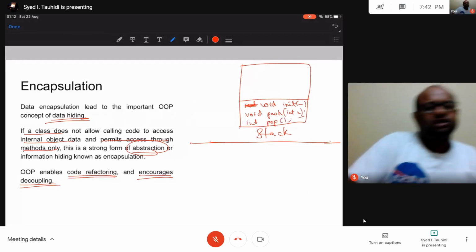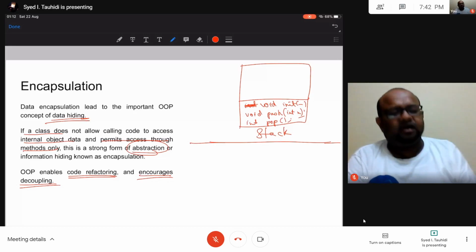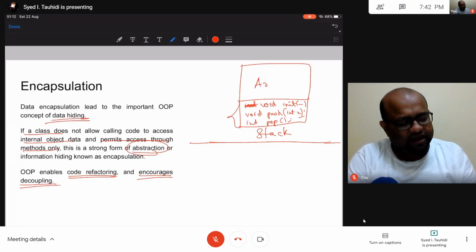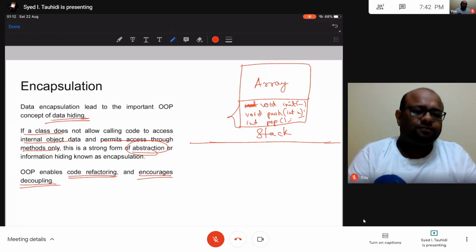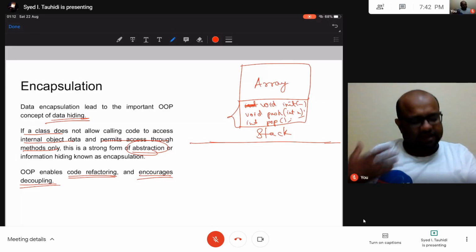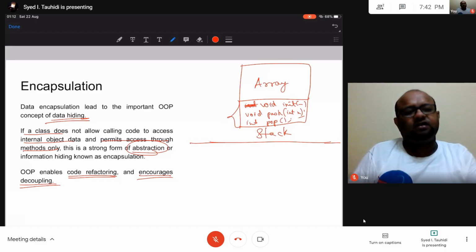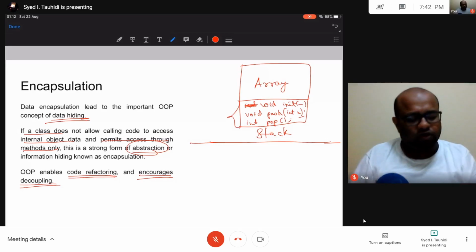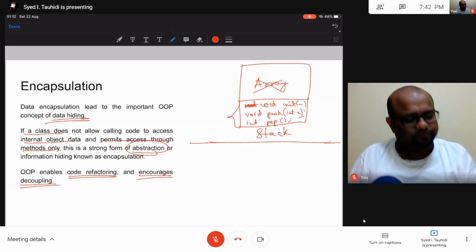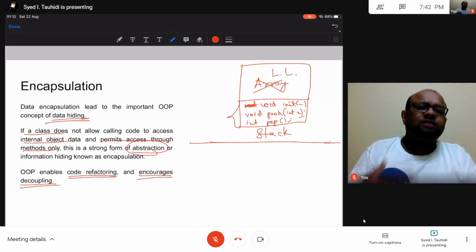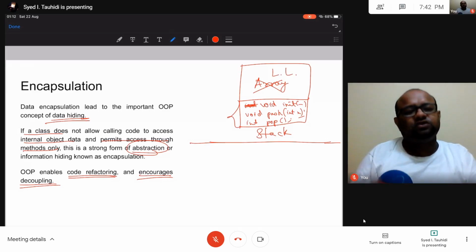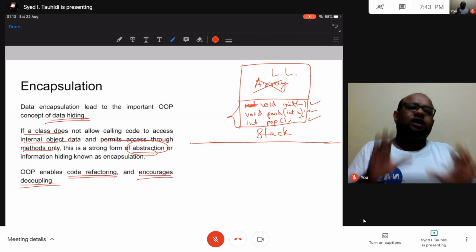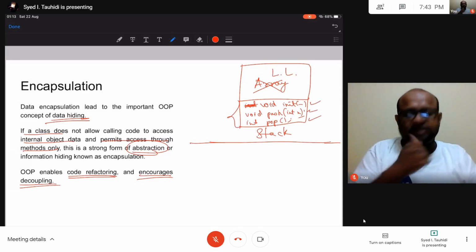Okay. Now an outside user knows that only these three things are there in the stack. Say at one point of time, I had created the stack using an array. At some later point of time, I decide that I am no longer going to use an array. I am going to change my code. I am now going to use a linked list. When I use a linked list instead of an array, now I have to change all the three functions as well. Previously, they were accessing an array. Now they are going to access a linked list.